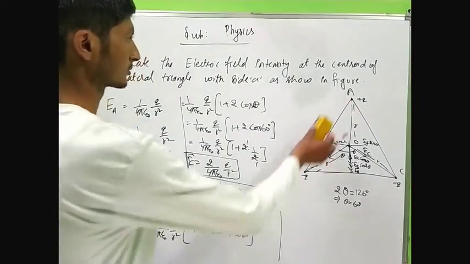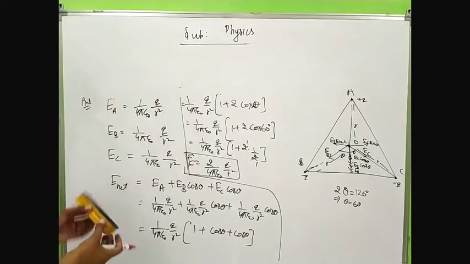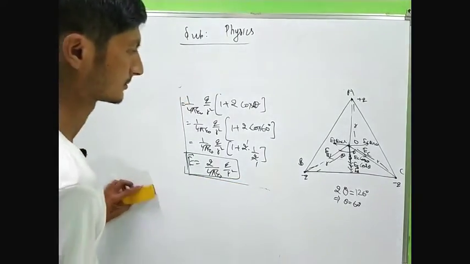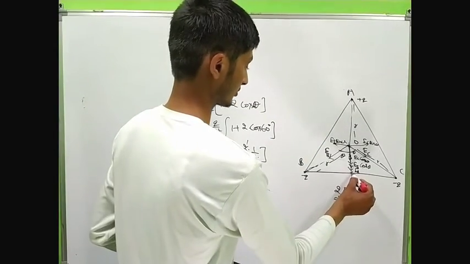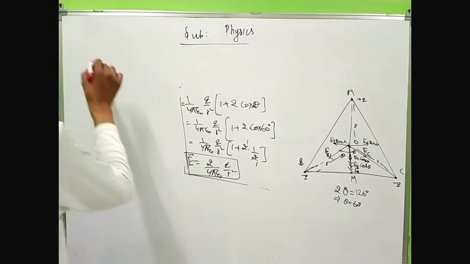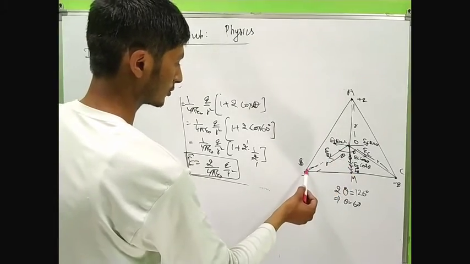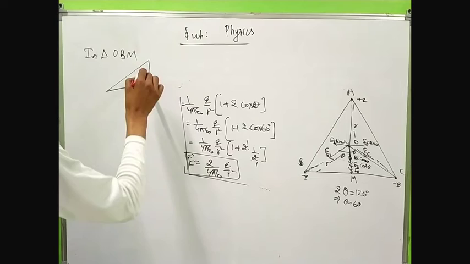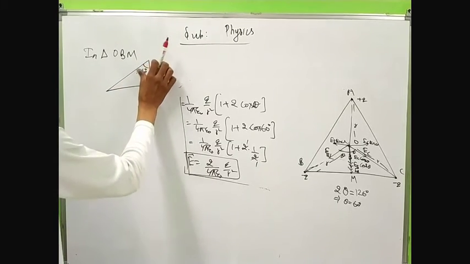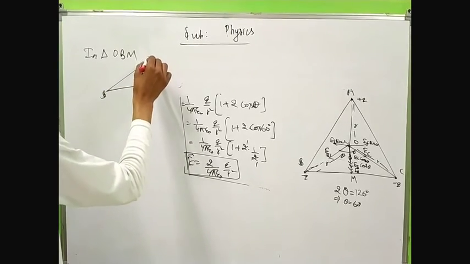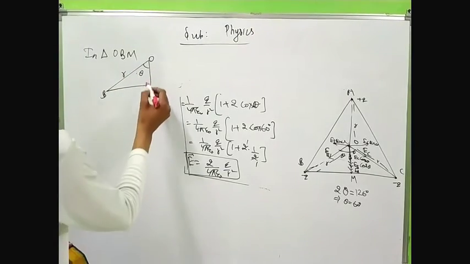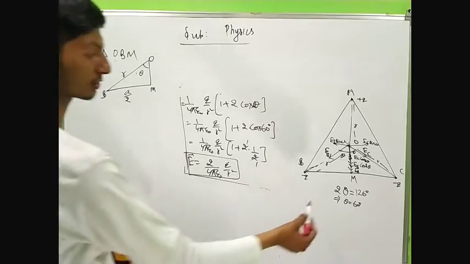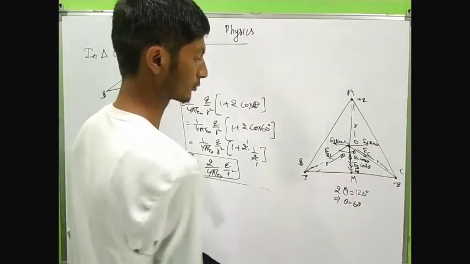For the value of r, let's say this is the point M. Now looking at the triangle OBM, this is the triangle, and this is the R. This distance is A by 2 because the side of the triangle is A. This is A by 2 because the median divides the line segment on the opposite side into two equal parts, that is A by 2.